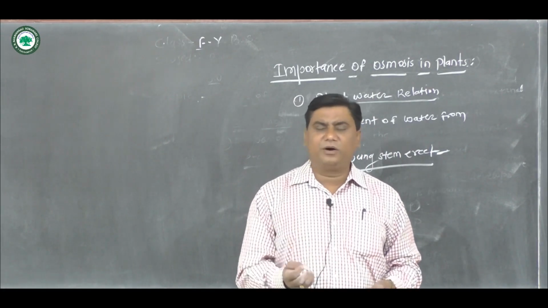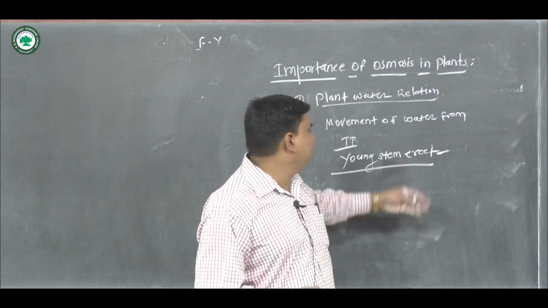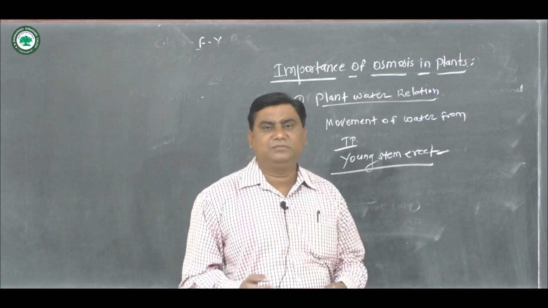So it is very important in plants. These are all the importances of osmosis in plants.